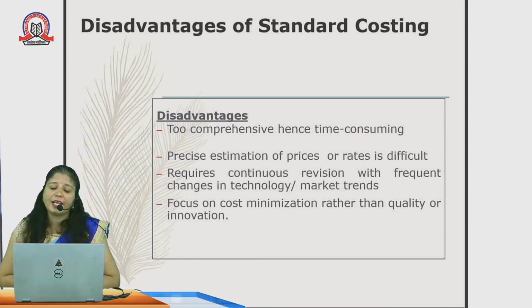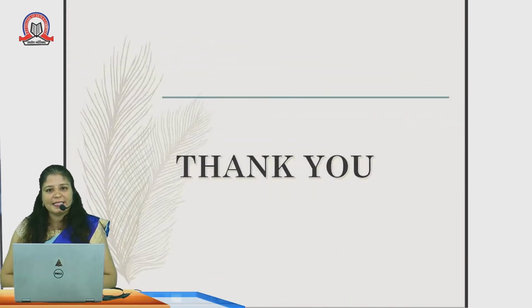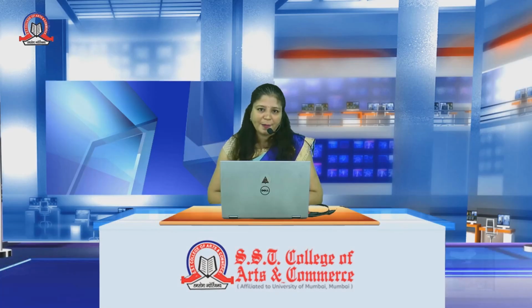Then we have also taken into consideration the variable overheads. So I can sum up that standard costing basically deals with costing, and it ignores some important aspects like quality and innovation.